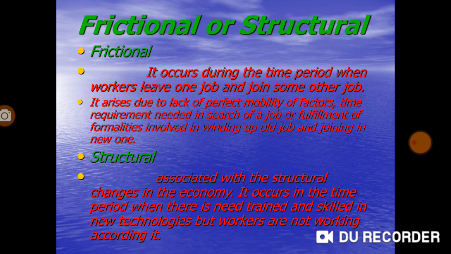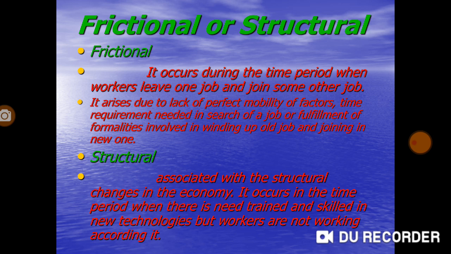And the second one is structural unemployment. This is associated with the structural changes in the economy. It occurs when there is a need for people trained and skilled in new technology, but workers are not working accordingly.